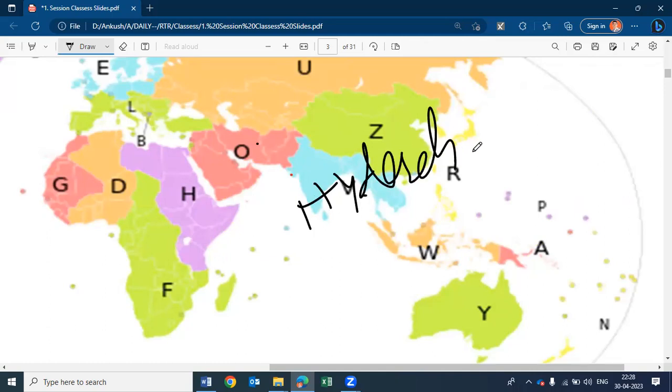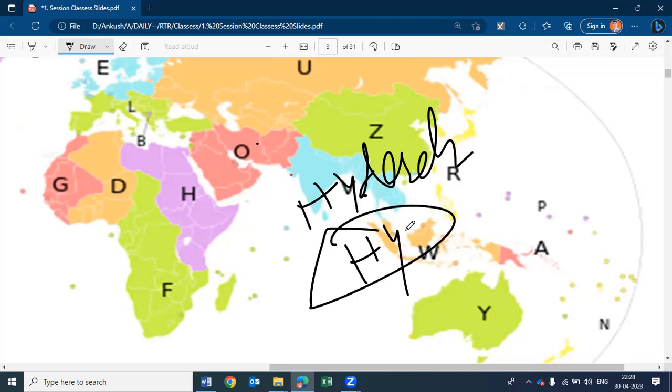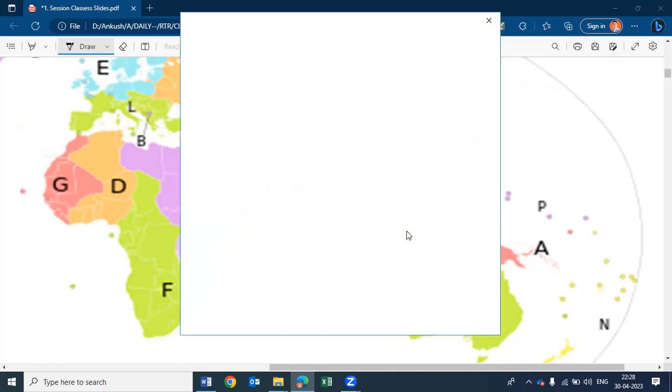For Hyderabad, the airport code is, this is Hyderabad, right? That's why the 2 letter airport code is HY. I think it's HYN. In the case of Hyderabad, what is the airport code? If anybody knows exactly.